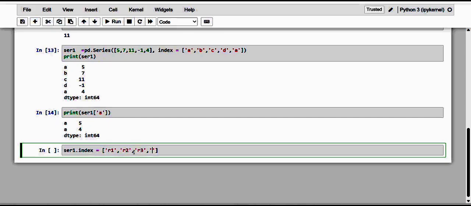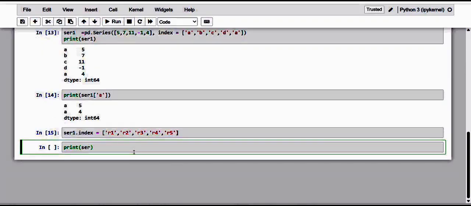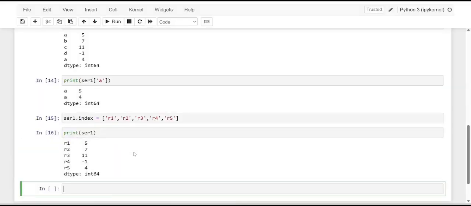Of course, we have 5 elements, and it's R5. And let me just see the series 1. Now observe, dear friends, we can see the sequence of values assigned by default have been totally overwritten with the elements of the array assigned directly to the index.